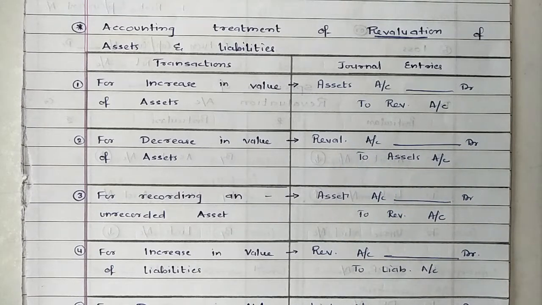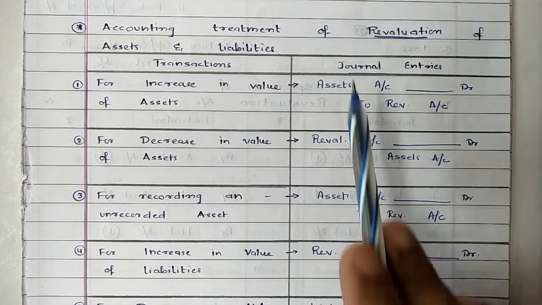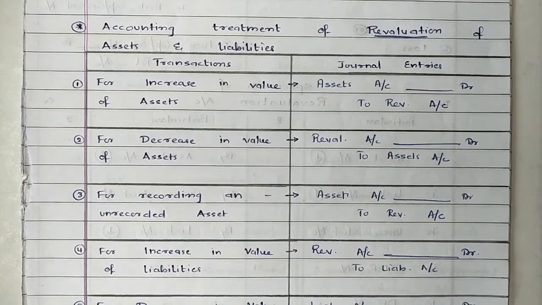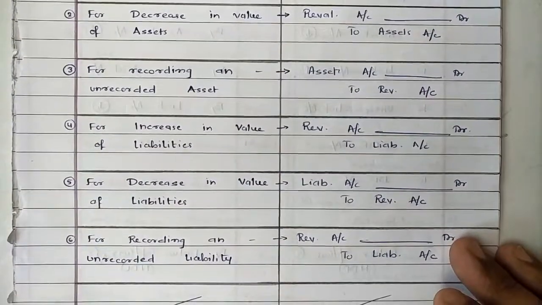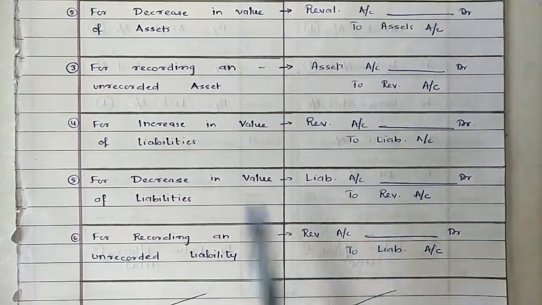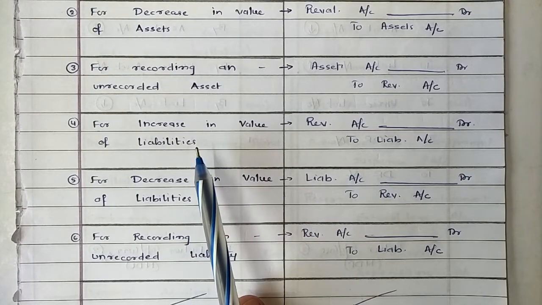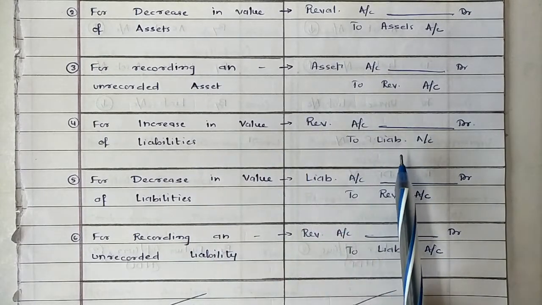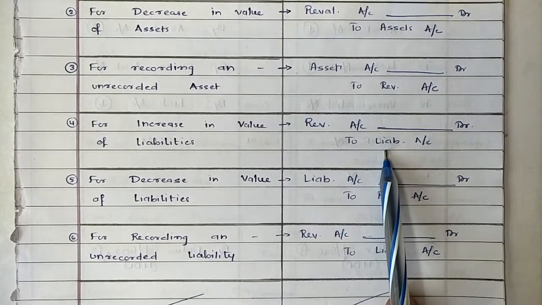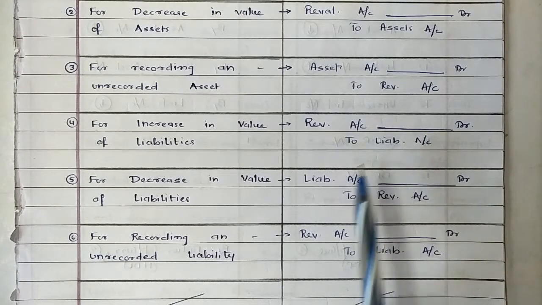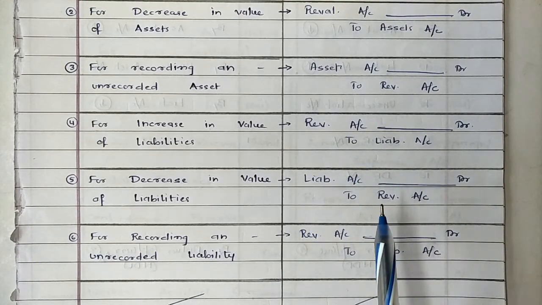Then third is if there is an unrecorded asset. So again, if we are recording an unrecorded asset, it is as good as increase in value of asset. So entry will be assets account debit to revaluation account. Then fourth, fifth and sixth case are related to liability. If value of liability increase, entry will be revaluation to liability because liabilities have credit balance. Same way, if the value of liability reduces, it is like income for the firm. So entry will be liability account debit to revaluation account.